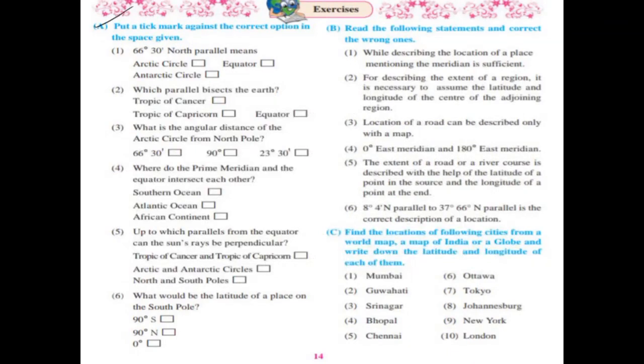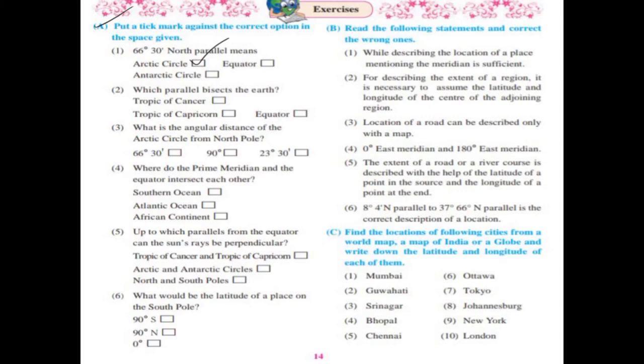Put a tick mark against the correct option in the space given. 66 degree 30 minutes north parallel means: options are Arctic Circle, Equator and Antarctic Circle. Correct option is Arctic Circle.